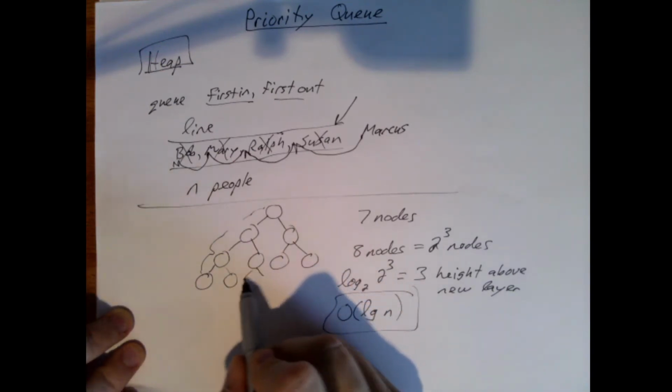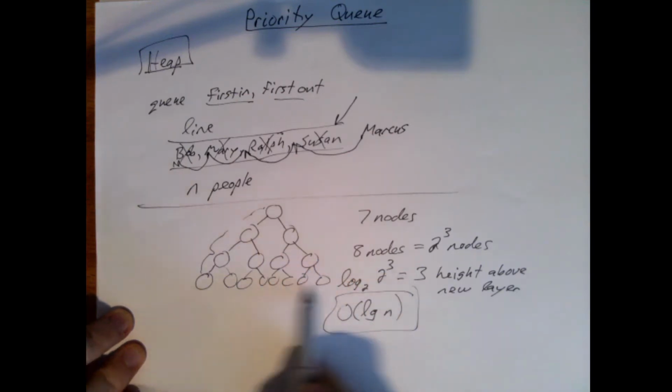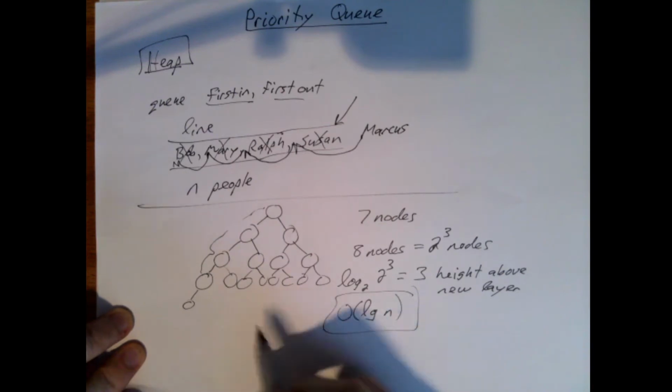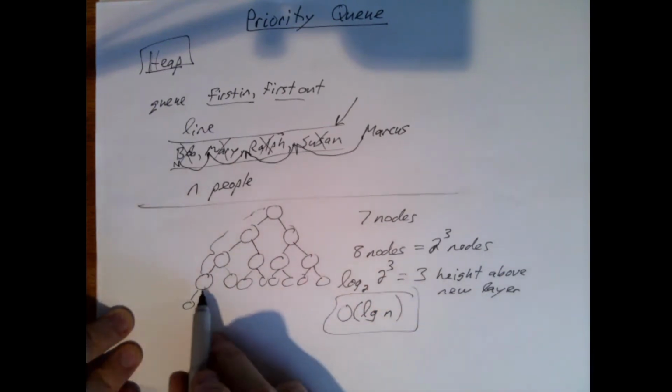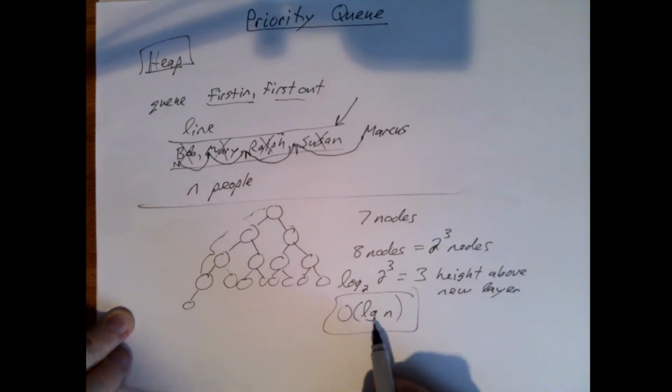It's only after this is completely full, in which case I would have 15 total nodes, and I add the 16th. Well, the log of 2 to the 4th is just 4. So all these values are really going to be in the range of 3 to 4. So we say it's log of n.